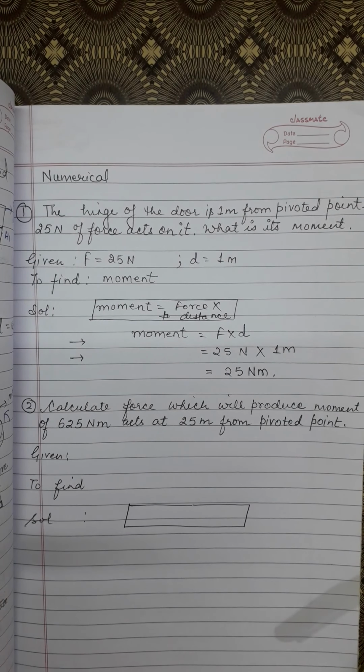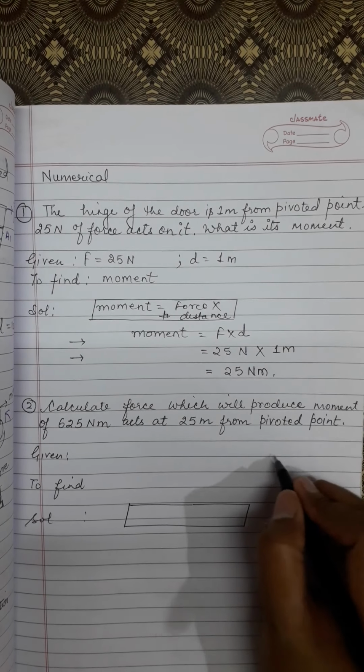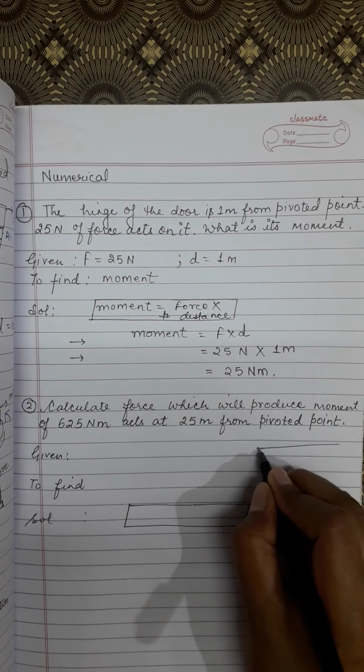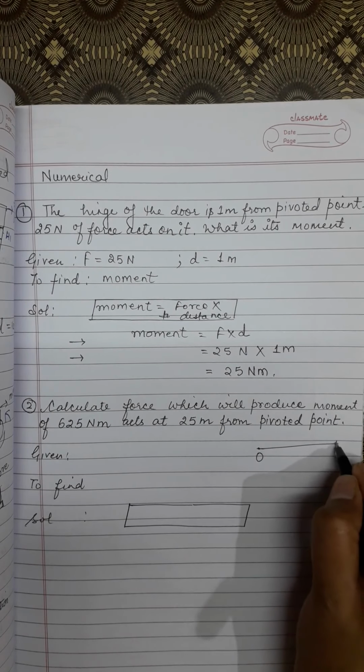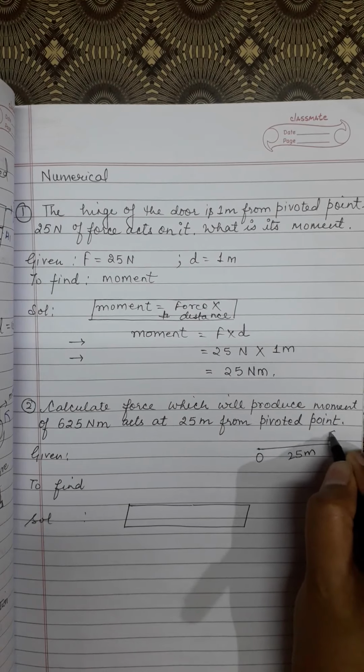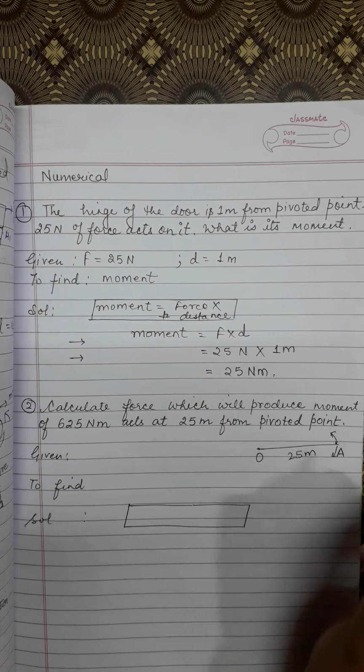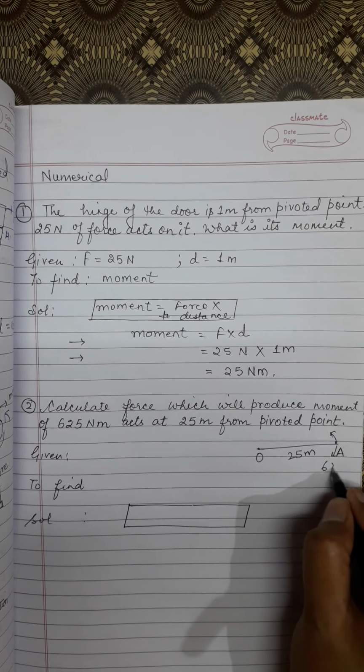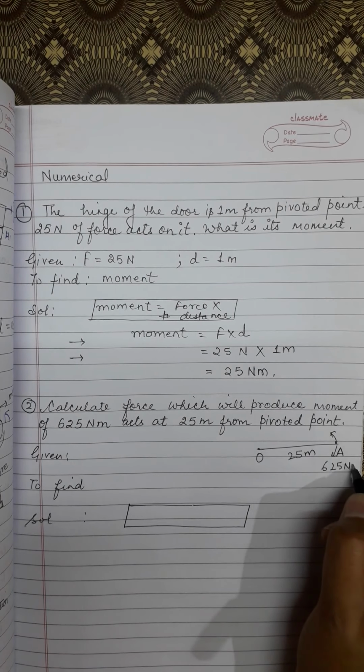Now second, calculate the force which will produce a moment of 625 Newton meter acting at 25 meter from the pivoted point. So you can simply make the diagram also. This is pivoted point O, this is point A, at a distance of 25 meter. The body will move either clockwise or anti-clockwise according to the given scenario. So what is the magnitude of moment of force? 625 Newton meter.